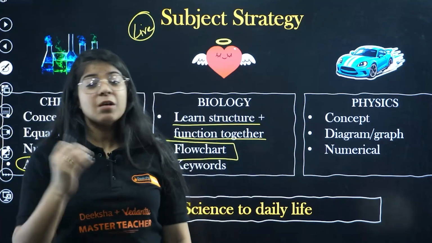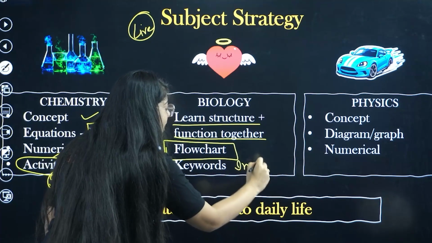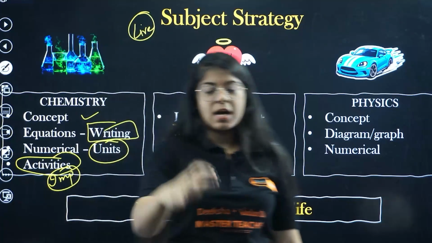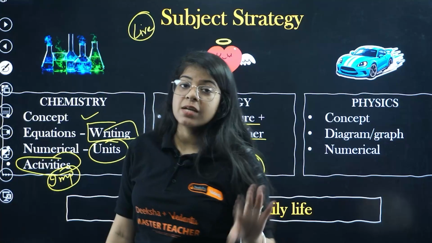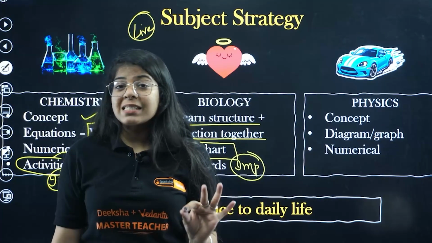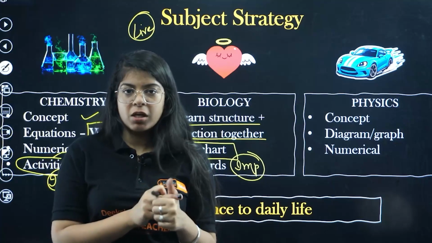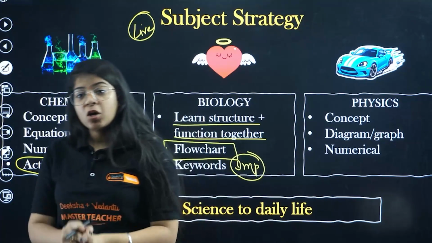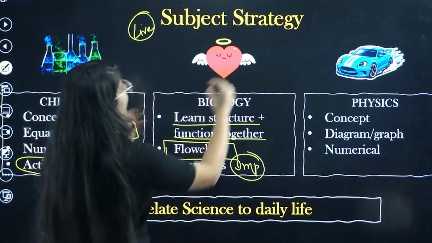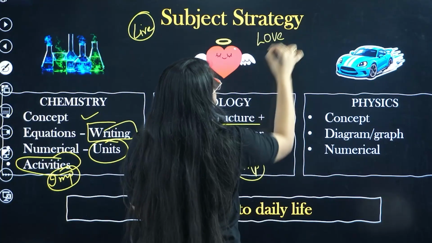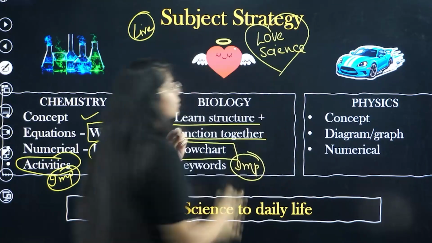And then keywords. In biology, keywords are literally the most important, because see, chemistry has equations, chemistry has numericals, physics has diagrams, ray diagrams, circuit diagrams, and physics has numericals. So what is biology left with? Theory. It also has diagrams, but those revolve around theories, right? So in biology, keywords are very important, and we will learn in such a way that you will love science with your heart, and you will feel your heart at peace.